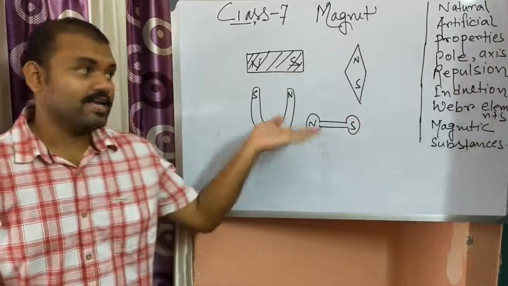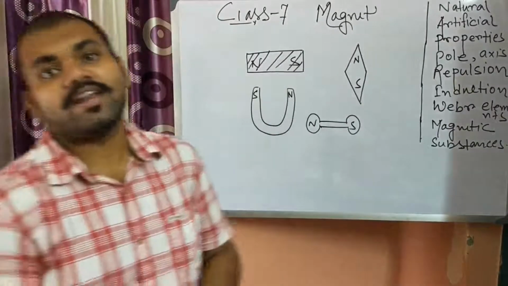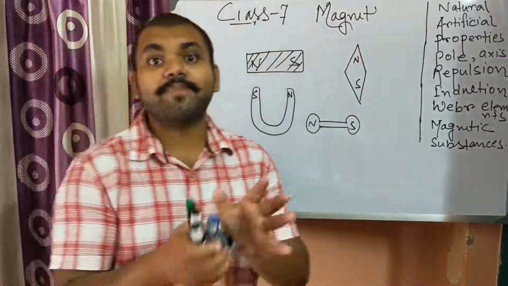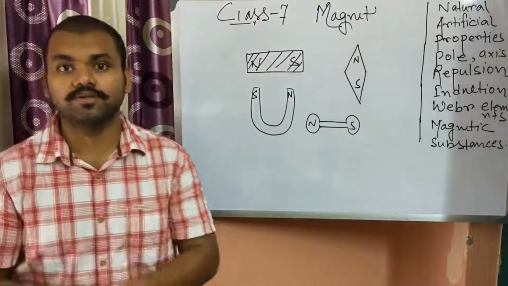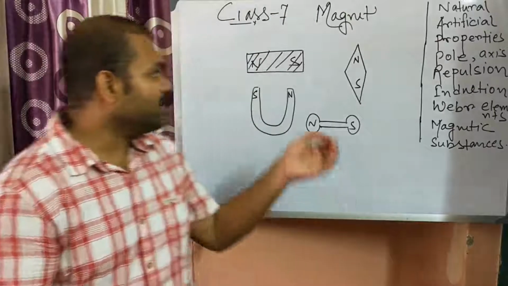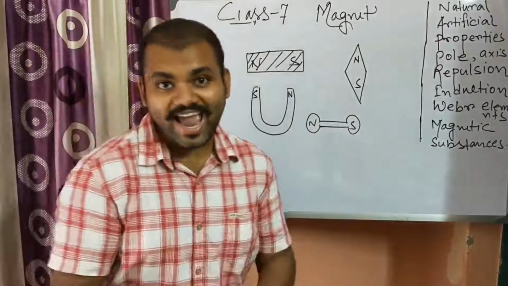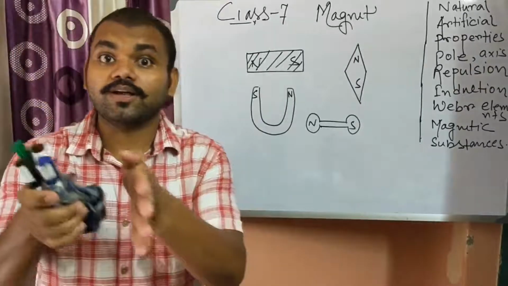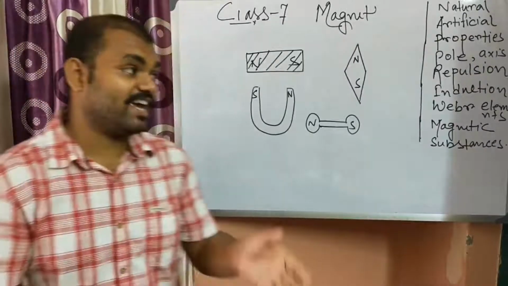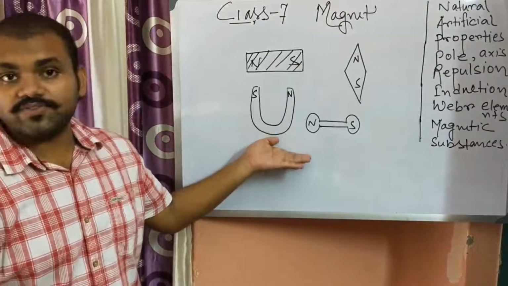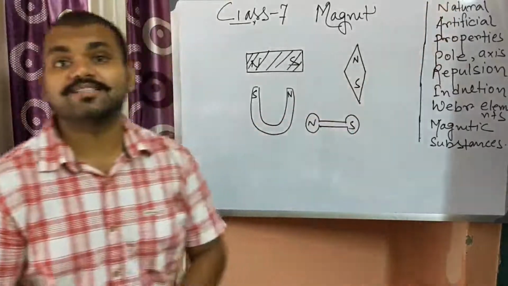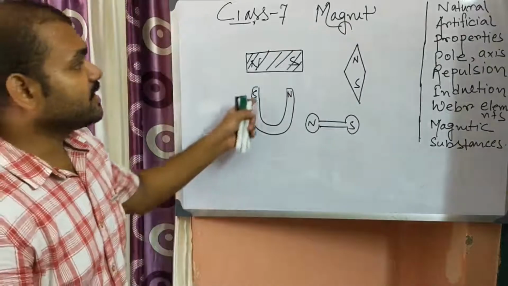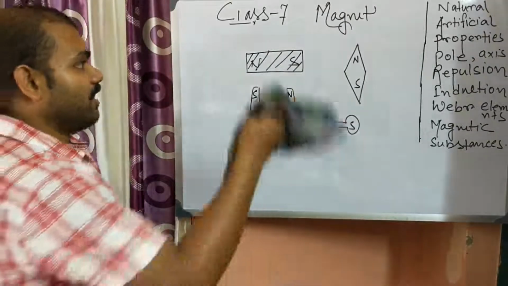There is a particular difference between a natural magnet and an artificial magnet. In a natural magnet, the magnetic power is very feeble, meaning very little. But in an artificial magnet, we can increase its magnetic power. This is the very basic difference: we can change the magnetism in an artificial magnet, but we can't change the magnetism in a natural magnet. So this is about natural and artificial magnets.